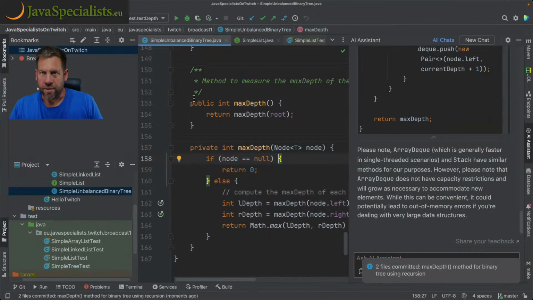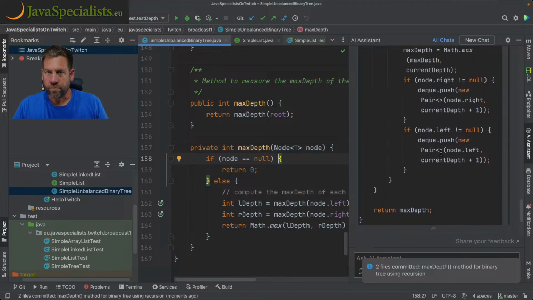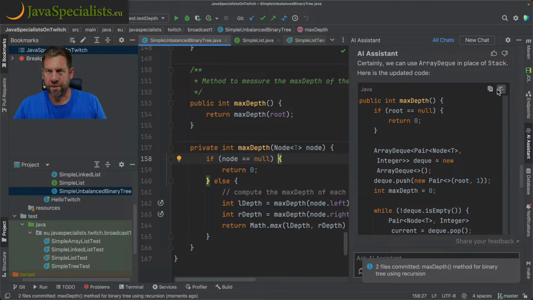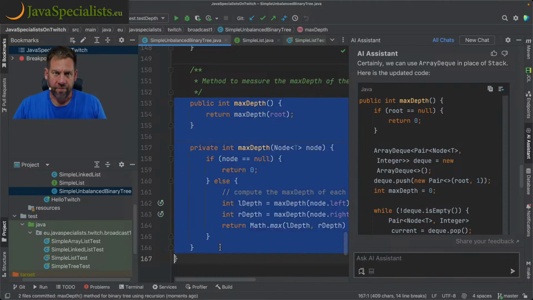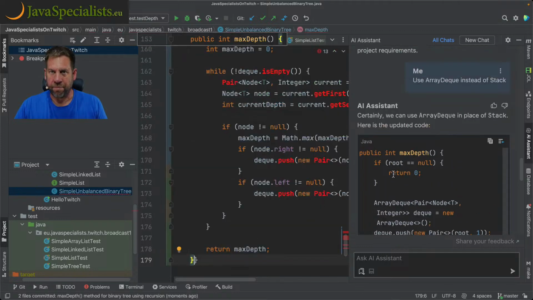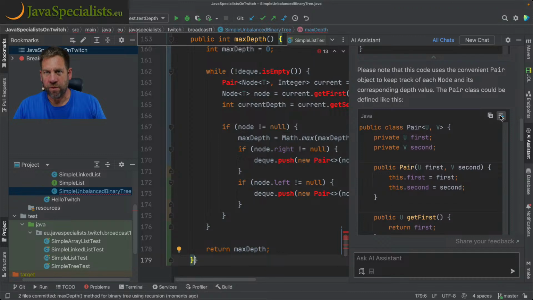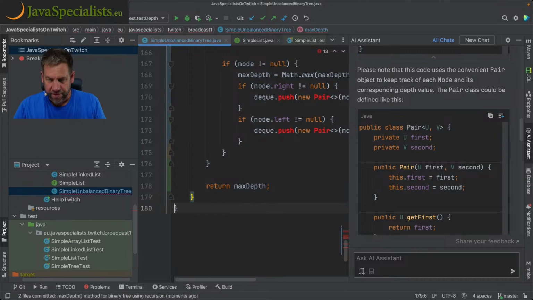Okay, and so let's see what they've done. So this is the max depth. Let's copy that code, and we're going to paste that over here. And then we're also going to copy the pair. The pair was up here. The pair, which actually, we could have used a map entry for that.